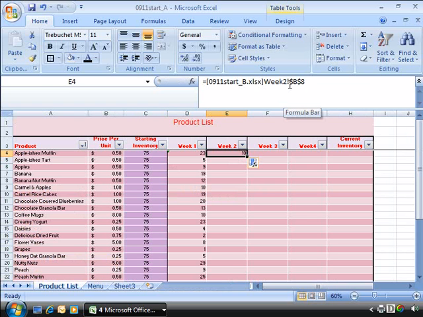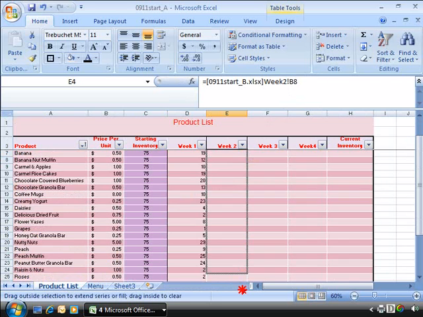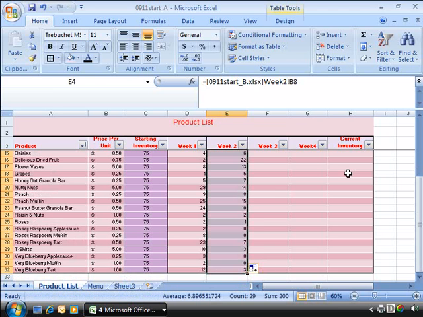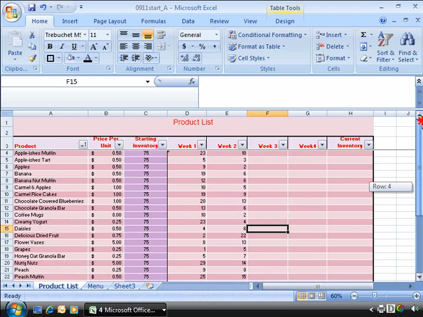Notice that it is an absolute reference, so highlight the absolute reference here in the formula bar, and again press F4 to cycle through until you see the relative reference. Press enter to enter that formula, and then go ahead and copy that or fill that all the way down to the bottom. Repeat this process for our remaining weeks and then move on to the next movie.